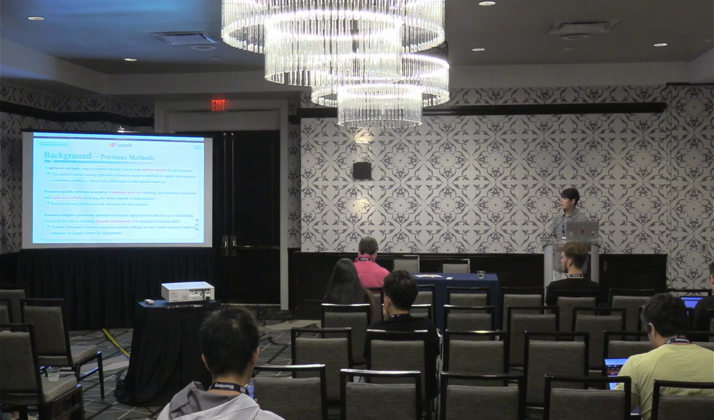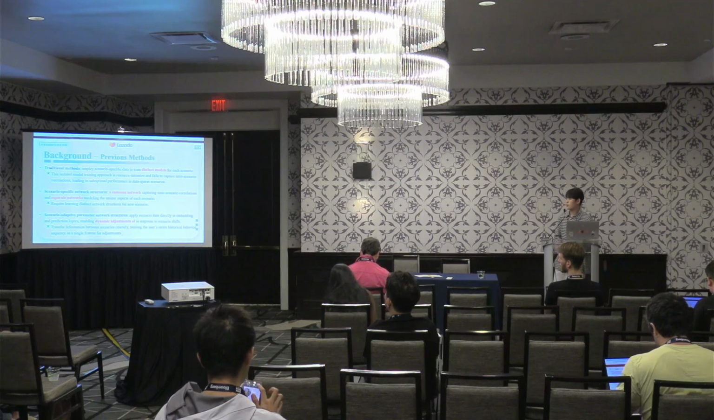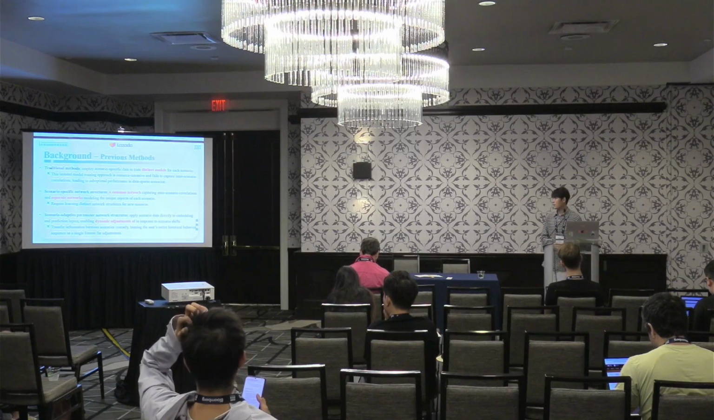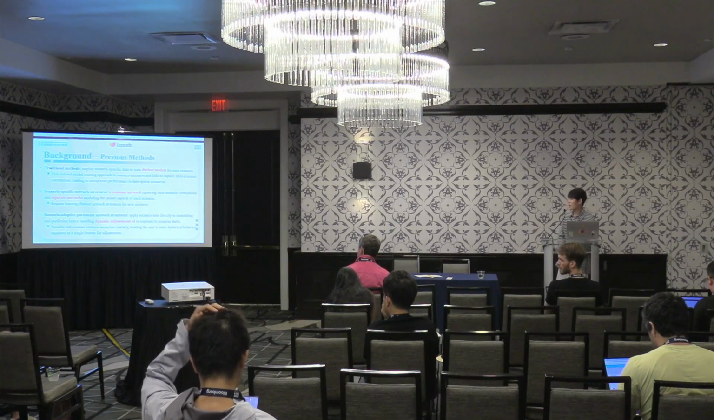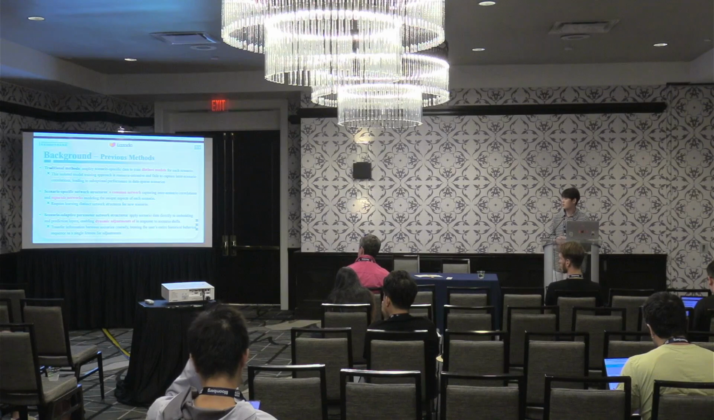And the other method will be the scenario adaptive parameter network structure. They will apply scenario data directly to embedding and prediction layers, enabling dynamic adjustments in response to scenario shifts. But this method will transfer information between scenarios costly, because they will treat the user's entire historical behavior sequence as a single feature for adjustment.